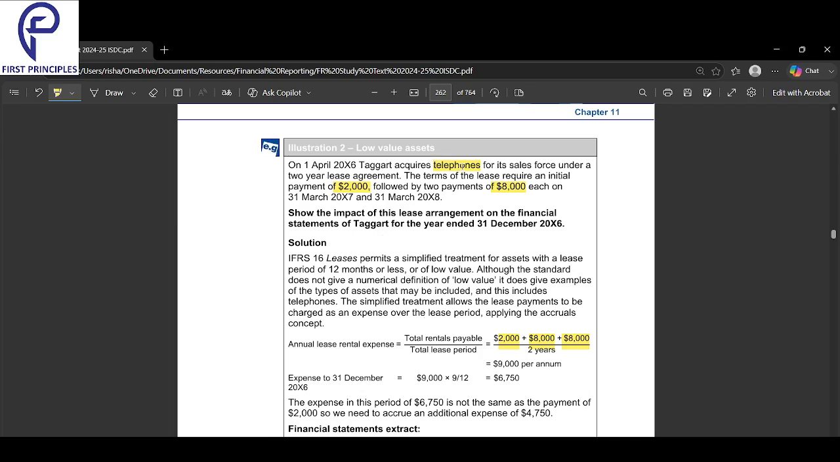So here the fact that they've told you telephone, that should ring a bell. They will not give you an exam question like this, that's a low value asset question, right? It's telephone. So you know telephone, it should ring in your mind. Okay, telephone, right? Telephone again falls under low value.